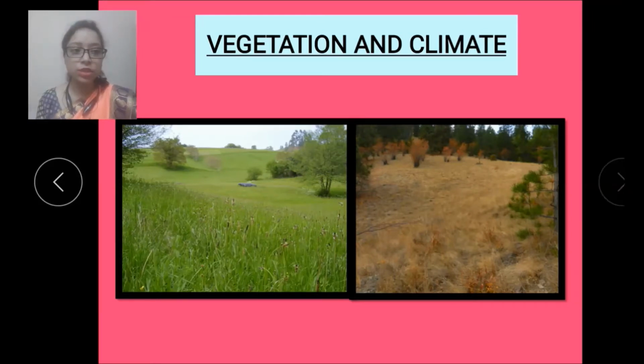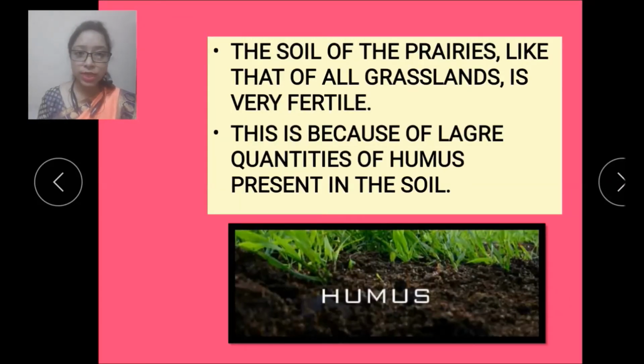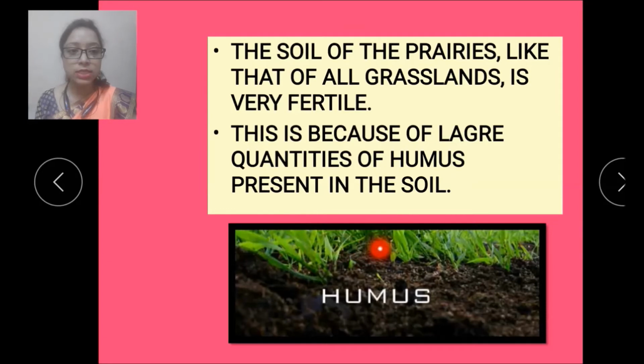Now let's see next, children. So this is what we have just now studied. Now let's read it. The soil of the prairies, like that of all grassland, is very fertile, which I told you just now. This is because of large quantities of humus present in the soil, and we have also studied what is humus. So in this picture you can see how fertile the soil is. This is the soil of prairies, which is very fertile.